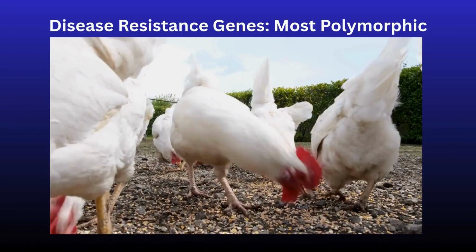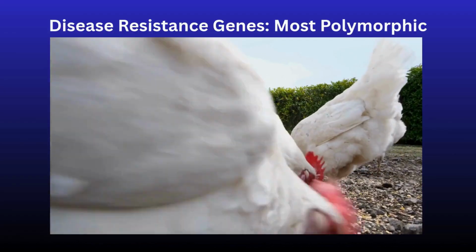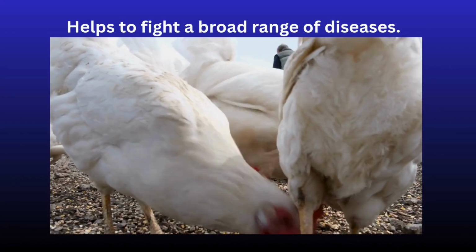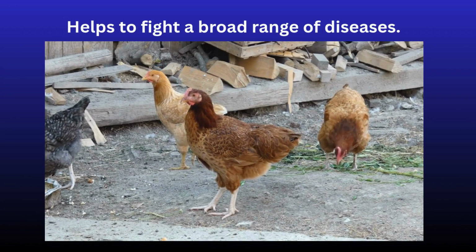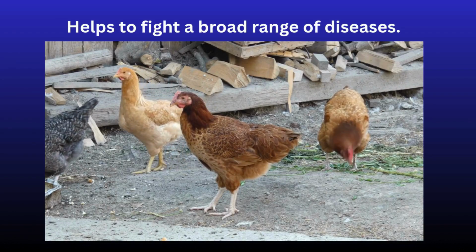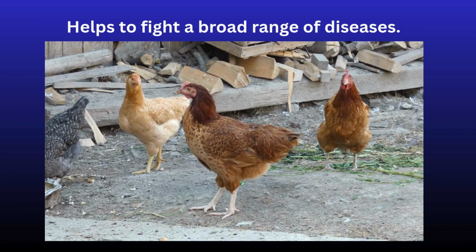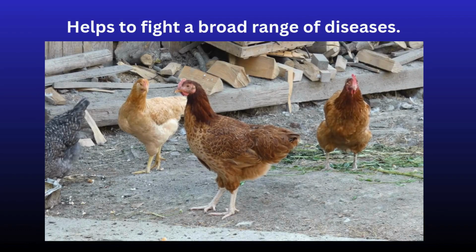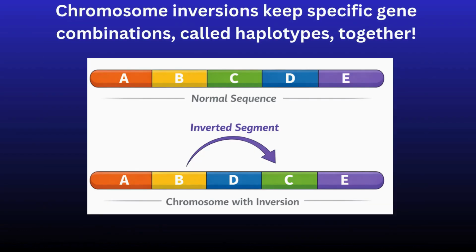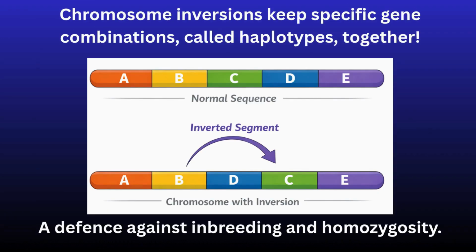This genetic diversity allows individuals to present a broader spectrum of antigens, which is how we and our chickens are protected against diverse pathogens. So important are some of the high diversity regions of the immune system genes that chromosome inversions have evolved to keep specific gene combinations, called haplotypes, together. These structural chromosome rearrangements help suppress recombination and can also help maintain alleles in the heterozygous state, even during inbreeding.